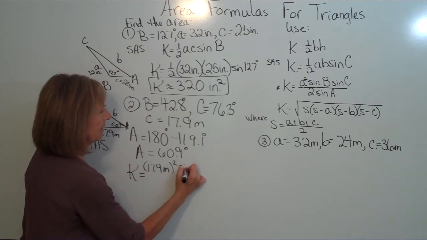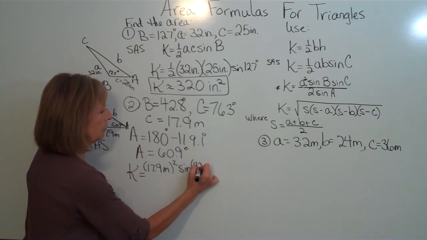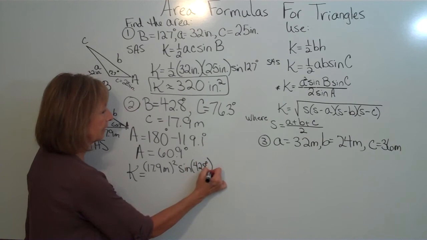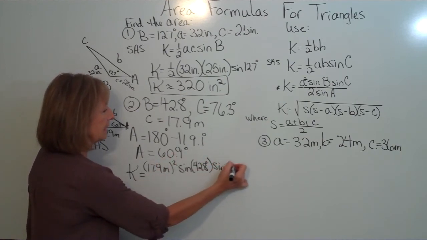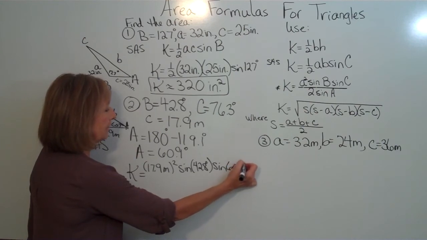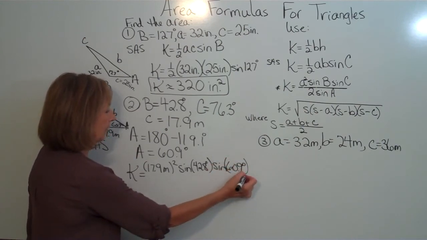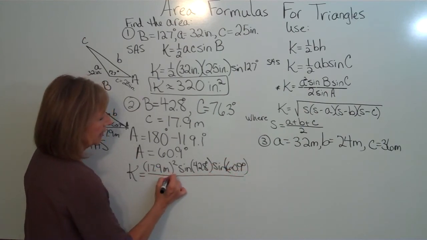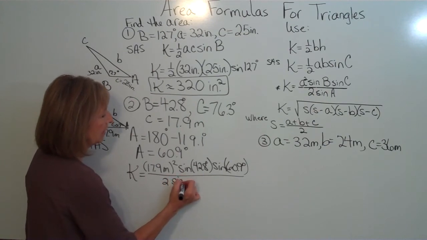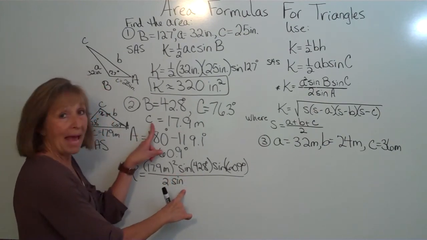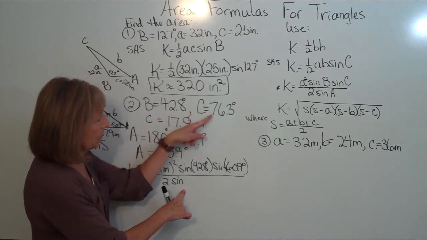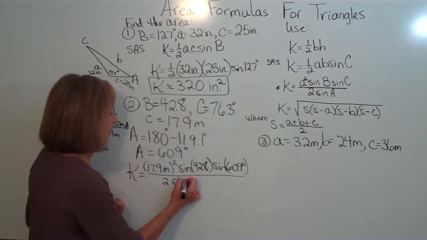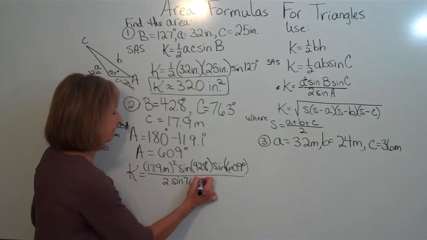So I have times the sine of 42.8 degrees times the sine of 60.9 degrees, and that's divided by 2 times the sine of the angle that matches the letter of the side you know. I know side C, so the sine of angle C is what goes in the denominator.